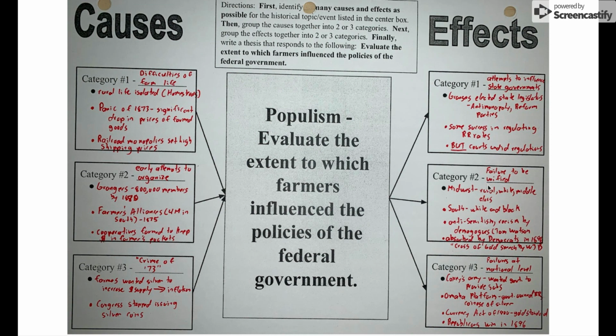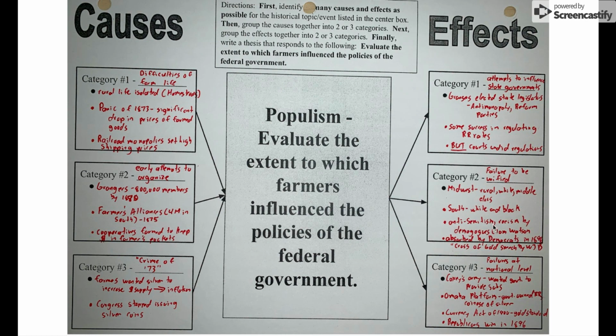All right. They also had a problem with the failure to be unified, right? So you have different interests. You had Midwestern farmers that were rural, white, middle class. You have farmers in the South that were white and black. So there's a lot of tension there between the white and black farmers. A lot of the white Southern farmers did not want black farmers to be part of these farmers' alliances. So there's some disunity there.